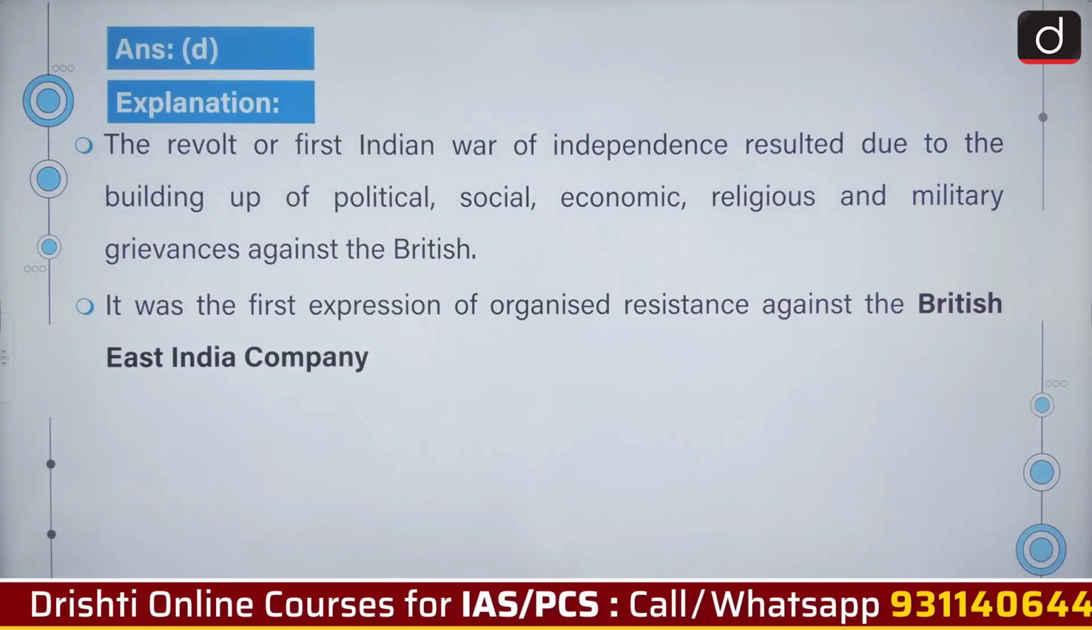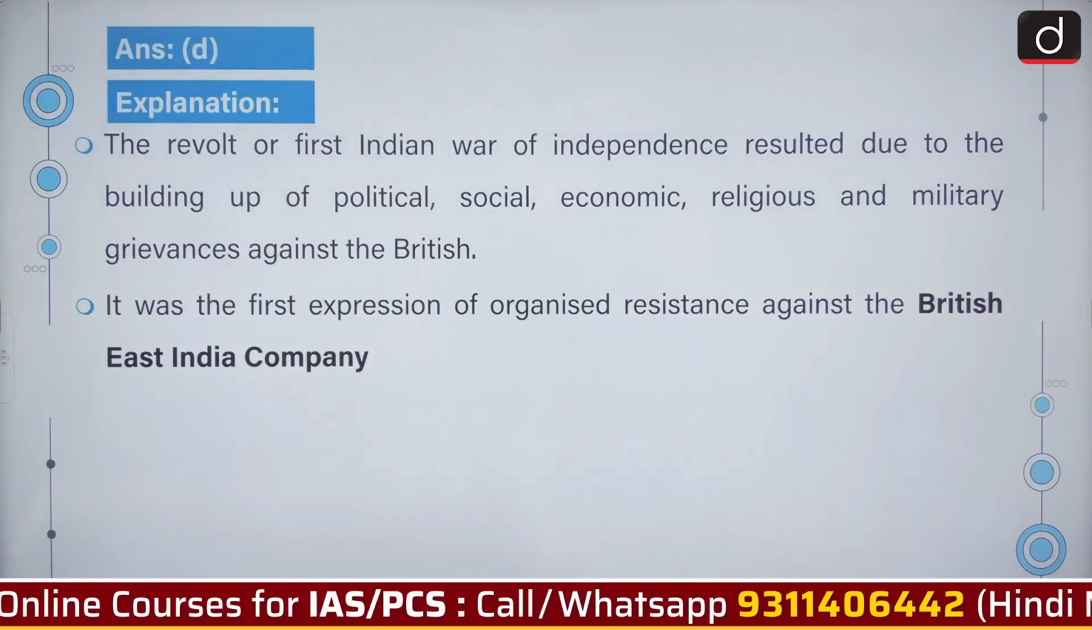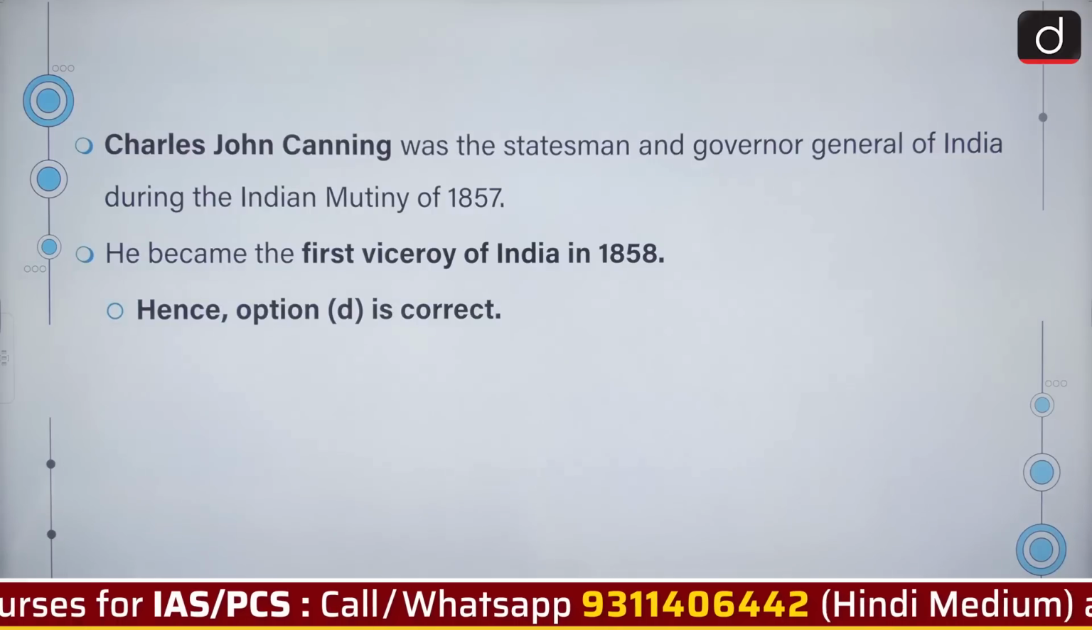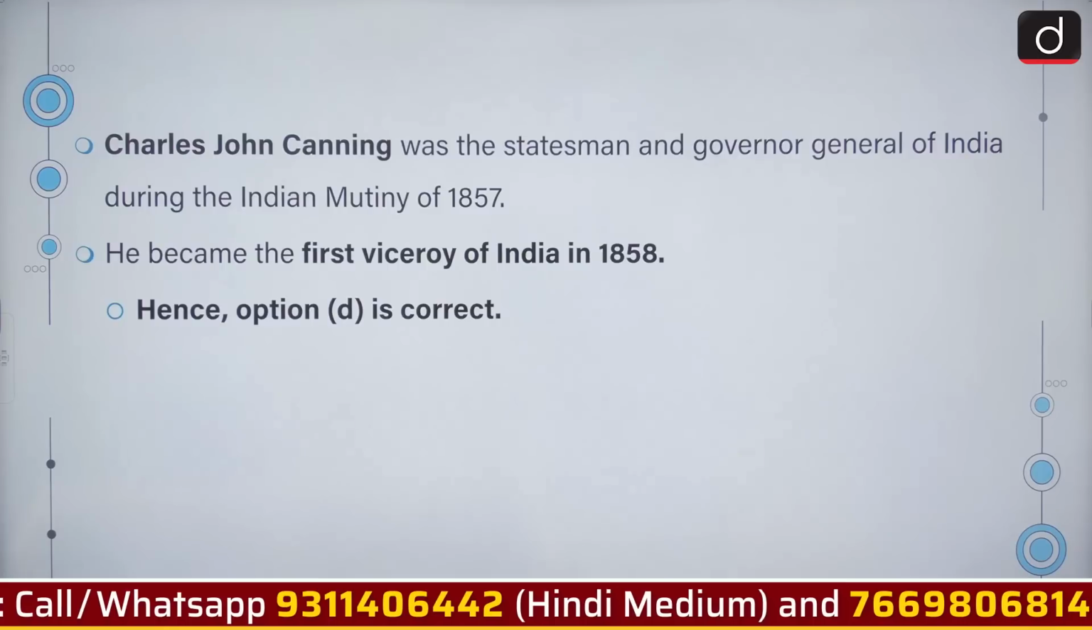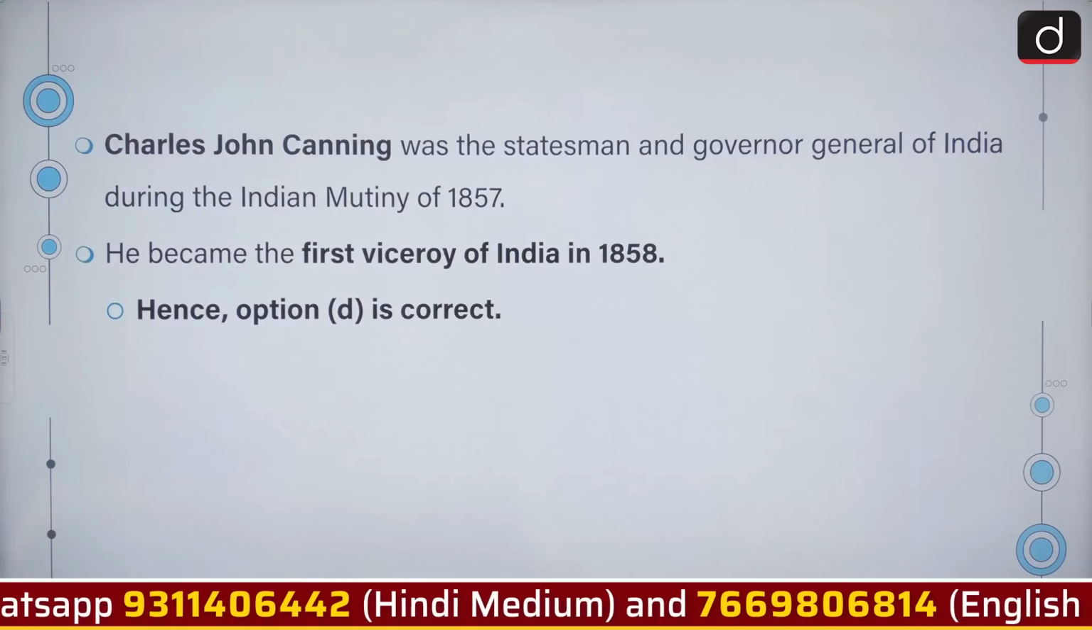It was the first expression of organized resistance against the British East India Company. Charles John Canning was the statesman and Governor General of India during the Indian Mutiny of 1857, and he became the first Viceroy of India in 1858.